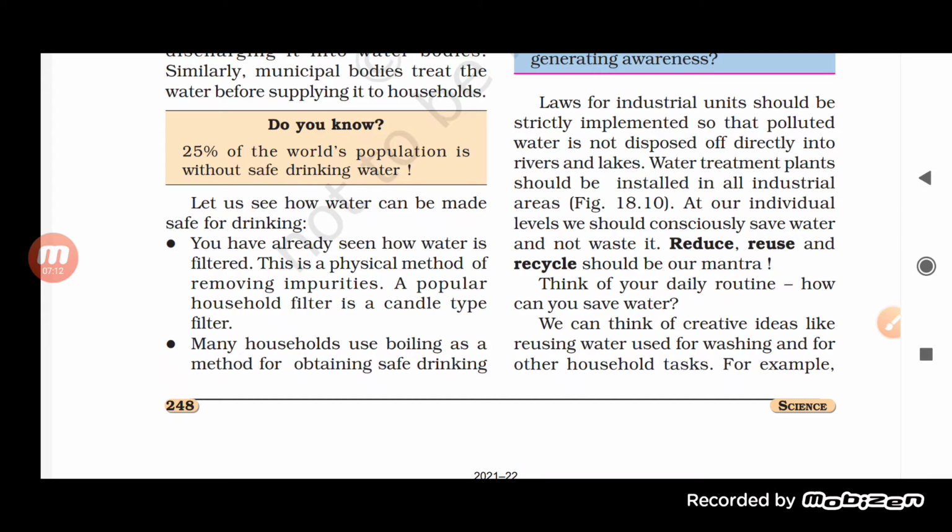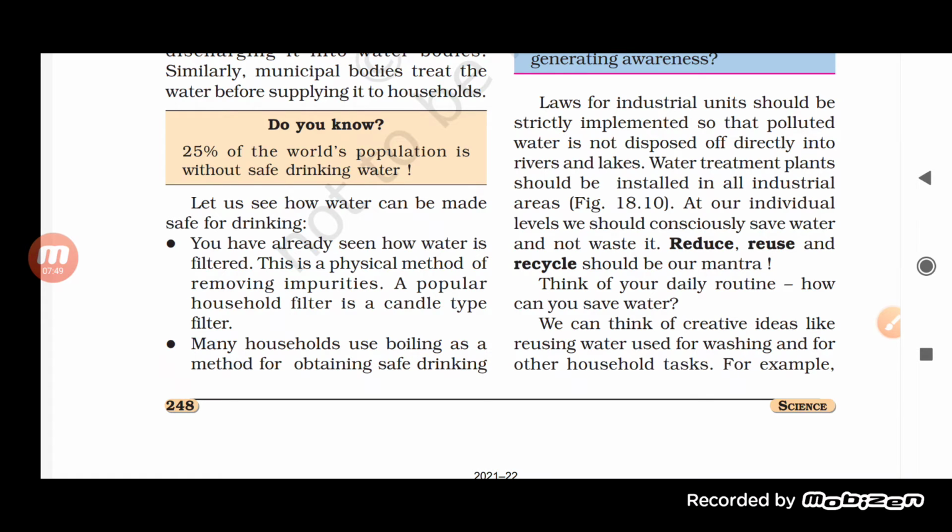A popular household filter is a candle type filter. We can use the filter. First of all, how can you make safe drinking water? I told you physical method, chemical method, and biological method. It means at first we have to remove all the dust and dirt which is present in the water itself. First of all we are going to remove all the impurities which are present in it.